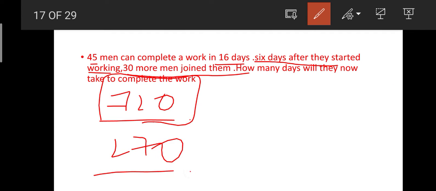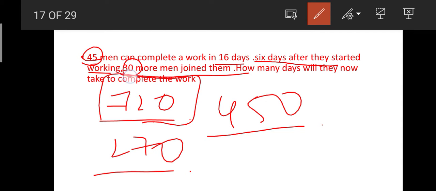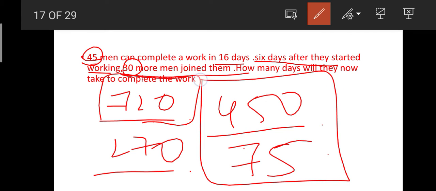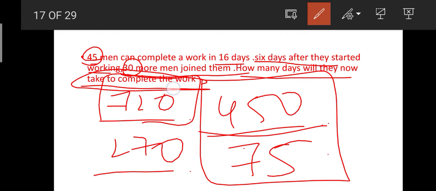They have completed a work of 270 units and then the remaining work will be 450 units, isn't that so? Now along with this 45, 30 more men joined, that is 45 plus 30, 75 men working on this 450 units of work. How many days will they now take to complete the work?